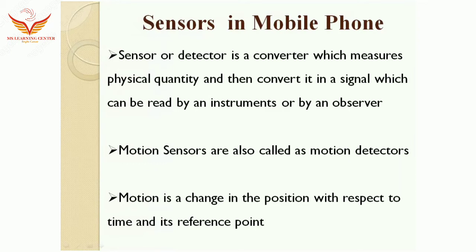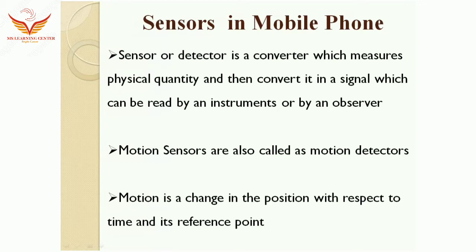The output of a sensor is generally in the form of a signal, which is converted to a human readable display, or a signal that is electronically transmitted over the network. So that is the function of a sensor: it converts a physical quantity into human readable form.